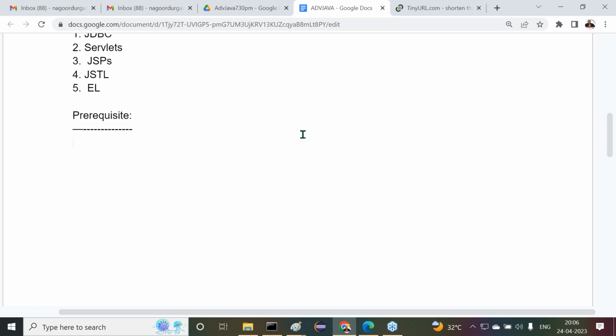Good. In the prerequisites, the first topic I require is classes, abstract classes, interfaces. This is the minimum. Without knowledge of this, it is not possible to understand advanced Java. We require this. Clear. This is point number 1.